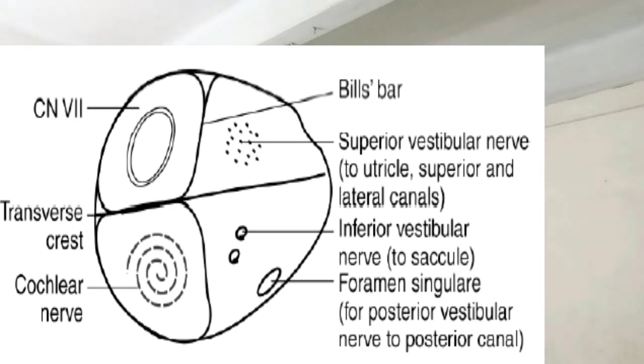So this zone is the medial end of the internal auditory canal, and that is close to the lateral end of the cerebellopontine angle, and the internal auditory canal is divided into 4 quadrants by 2 ridges. The seventh nerve lies in the anterior superior quadrant. The cochlear nerve lies in the anterior inferior quadrant. The superior vestibular nerve lies in the posterior superior quadrant, and below it lies the inferior vestibular nerve. And the vestibular schwannoma most commonly arises from the superior vestibular nerve.